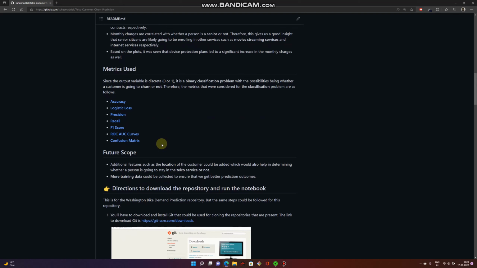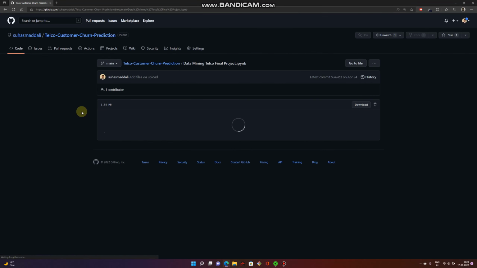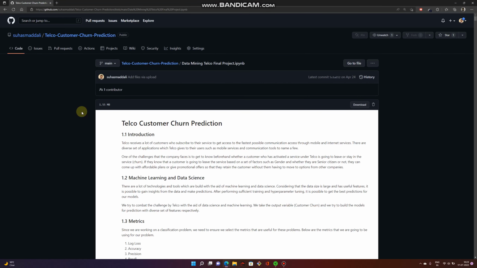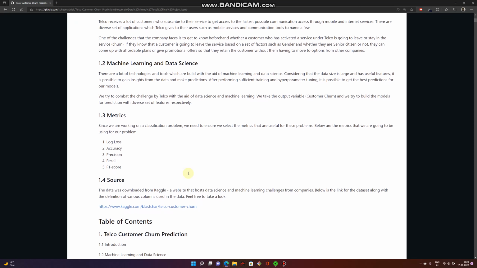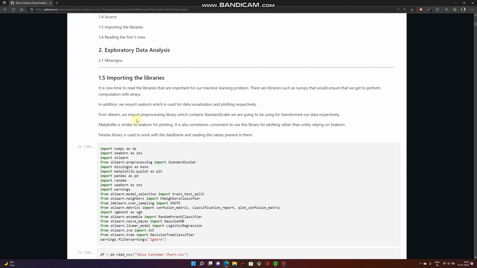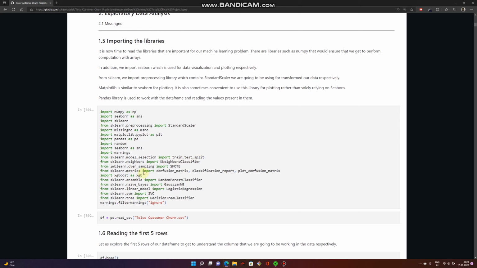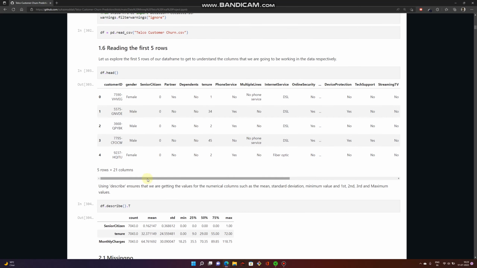Let us now get started with the notebook and see how this project is actually done. This project was done in a Jupyter notebook, which is one of the friendly tools in machine learning. Here is the introduction. I can also zoom in a little bit so that you can take a look at it. Here is the table of contents. Here we do have the missing plot as well. These are the libraries that we would import in the beginning, followed by reading the first 5 rows.